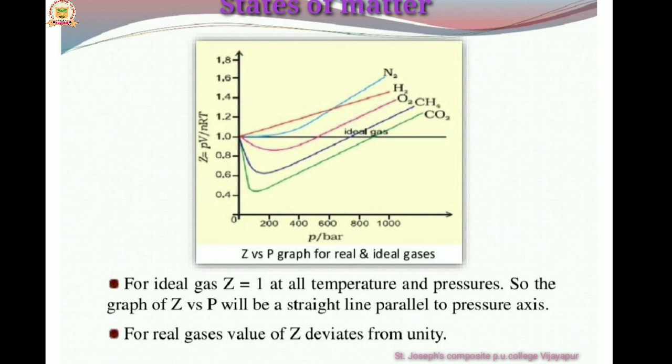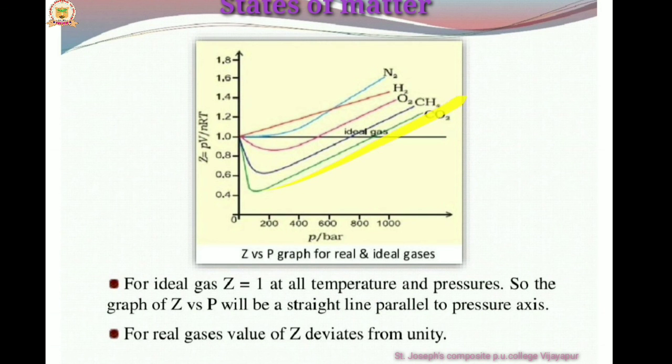Below the Boyle's temperature, real gases first show a decrease in Z values, and later it increases continuously. So the above explanation shows that at low pressure and high temperature, gases show ideal behavior. These conditions are different for different gases; they show different deviations.